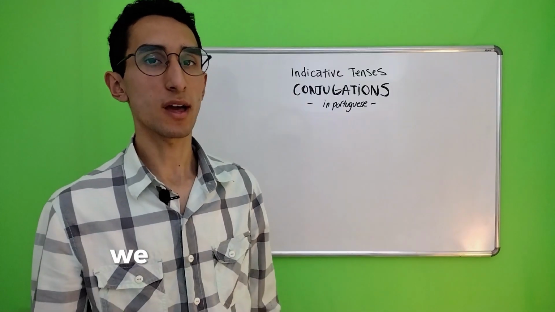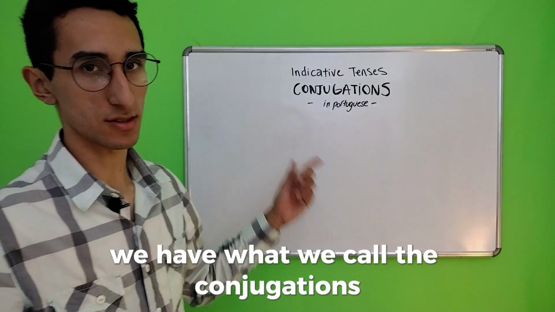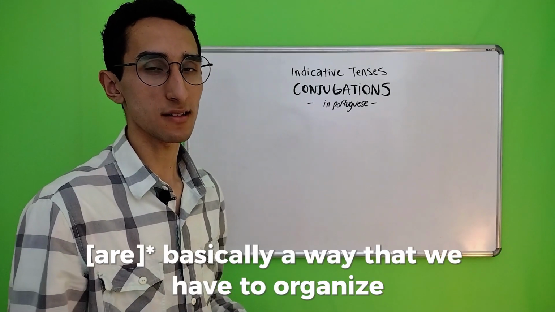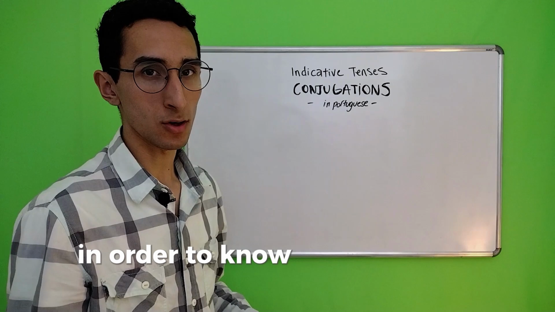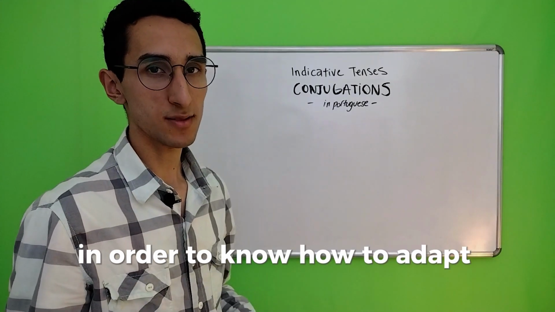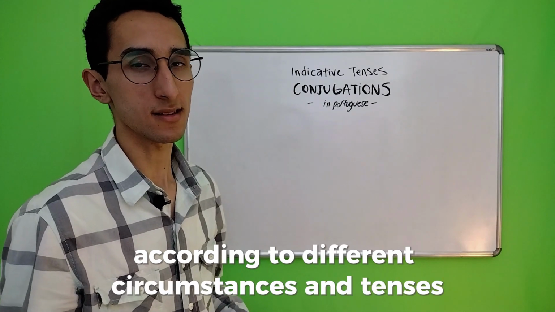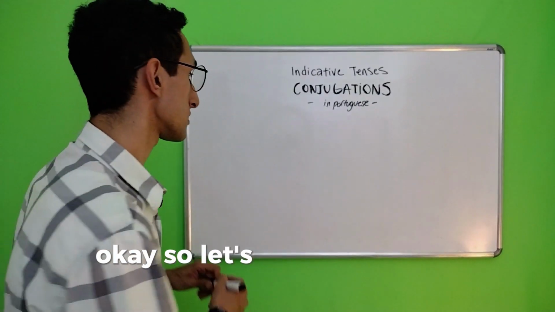So in Portuguese, we have what we call the conjugations. The conjugations are basically a way that we have to organize the verbs in order to know how to adapt these verbs according to different circumstances and tenses. So let's start talking about the conjugations now.